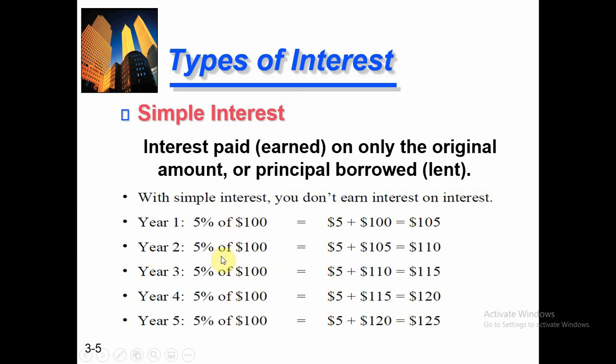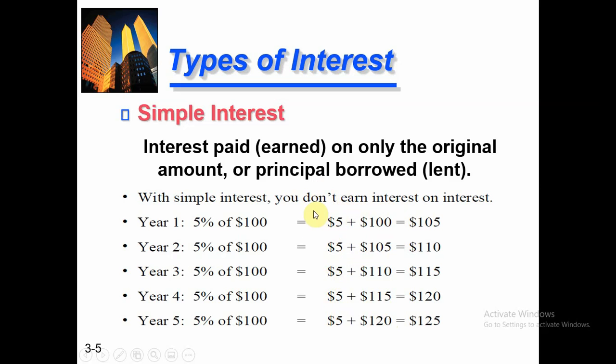In the second year, again $5 is my interest for the second year, and $105 is my principal amount from the last year. So in total I will get $110, and so on. If we look at after 5 years, I will get a total amount of $125. And maybe you observe one thing here: your interest amount is the same over the 5 years. It is not going to change. So in simple interest, your interest is charged on just your principal amount. It is not charged on the interest amount which you earn.